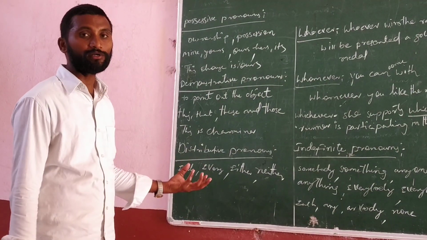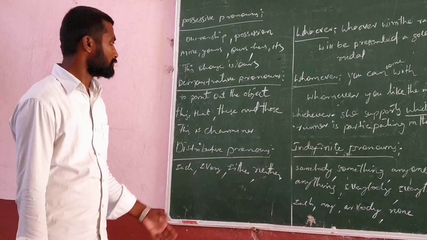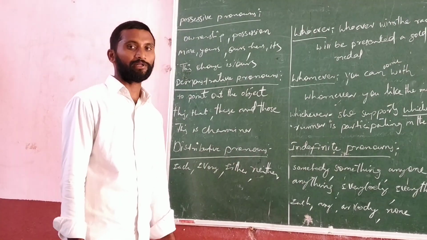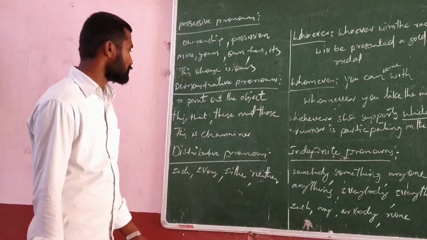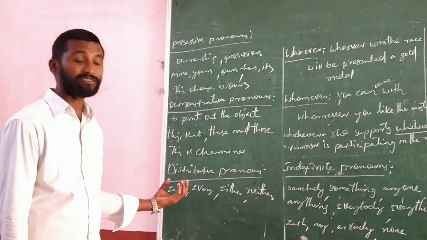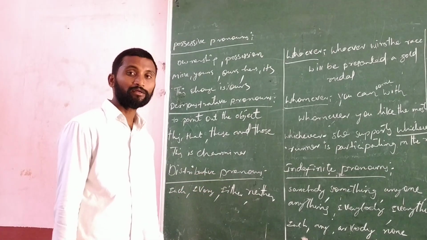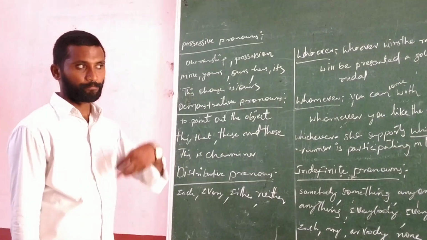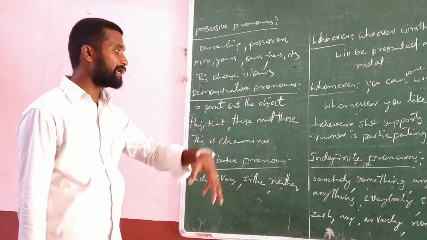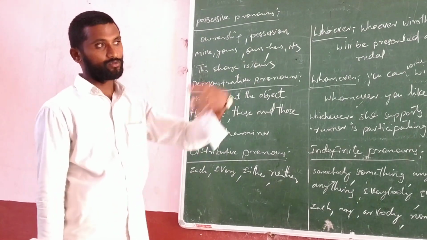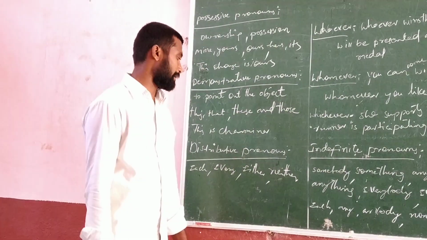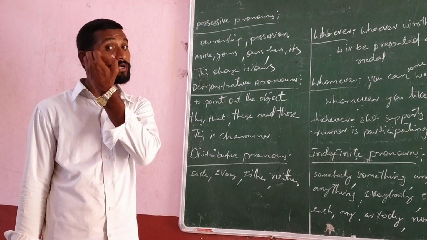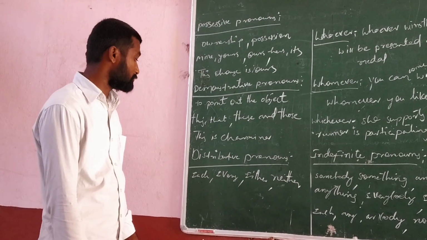Next one, demonstrative pronouns, to point out the object in particular, to demonstrate. Here: this, that, these and those. This means here, that means there, and these is plural here, those also plural there. These are the demonstrative pronouns to point out the subject.